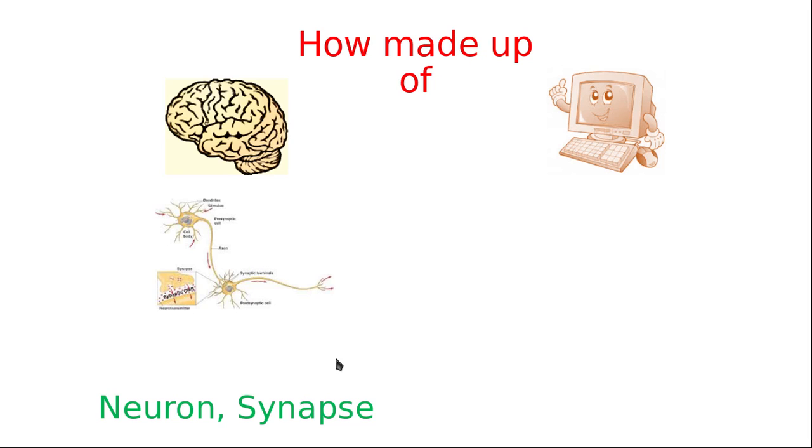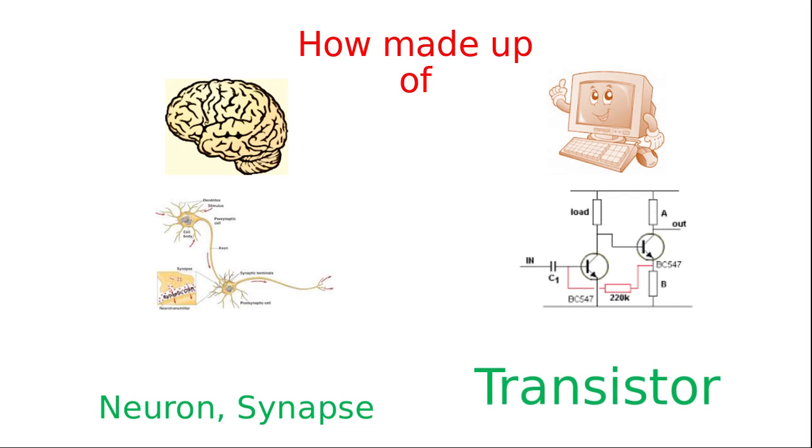Let's see how the basic building blocks of a computer are different from the brain. A computer is made up of transistors. A transistor is nothing but silicon based chips.